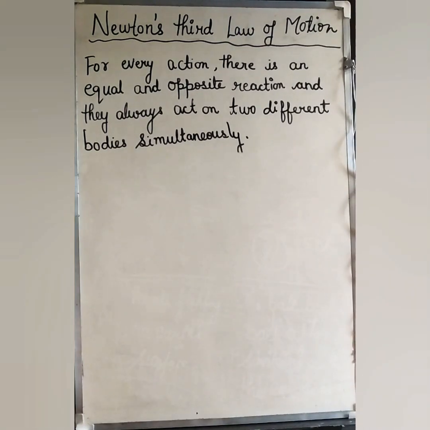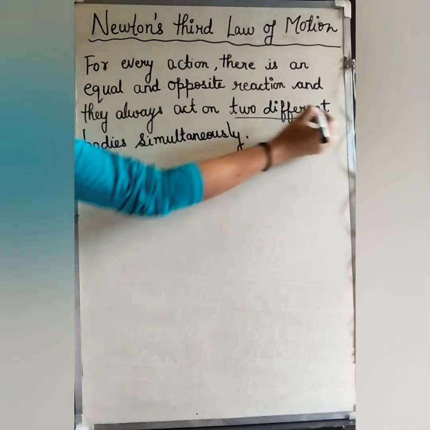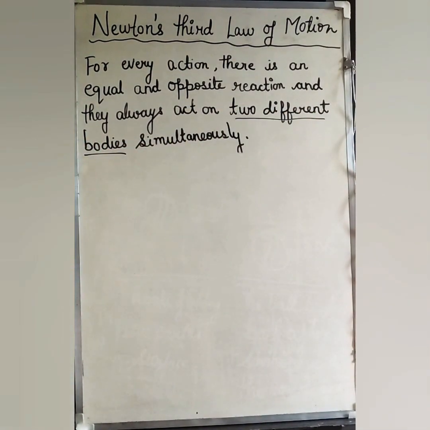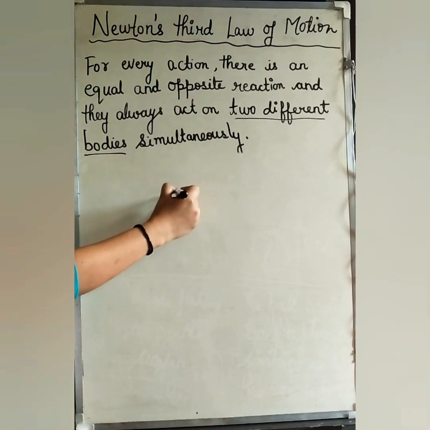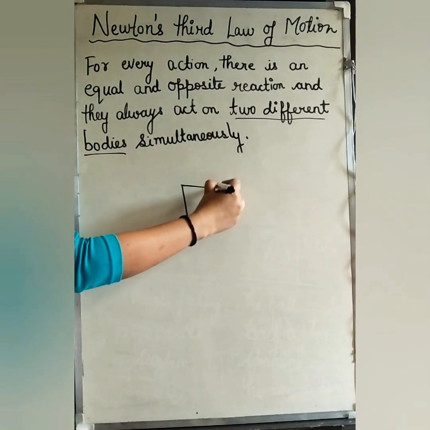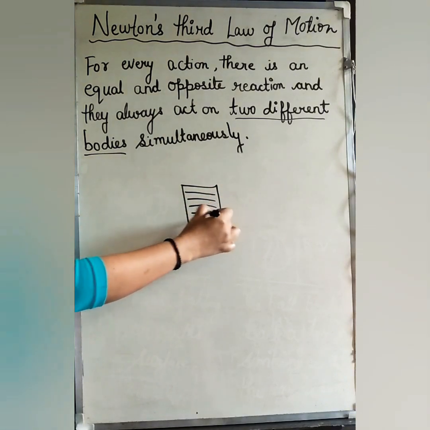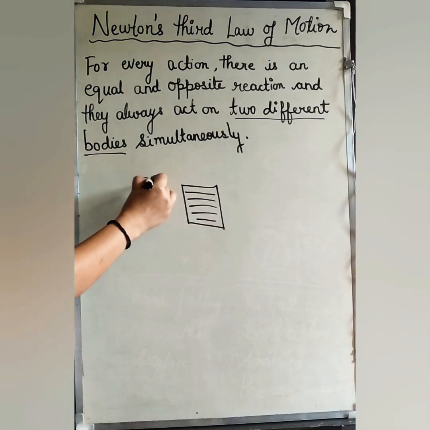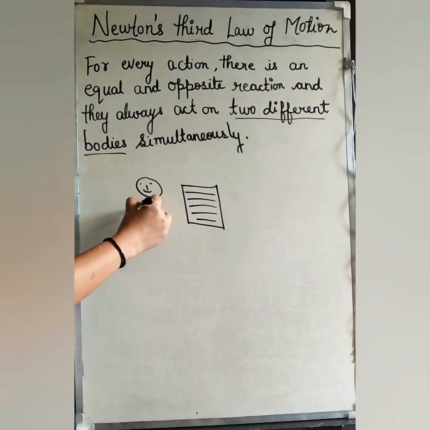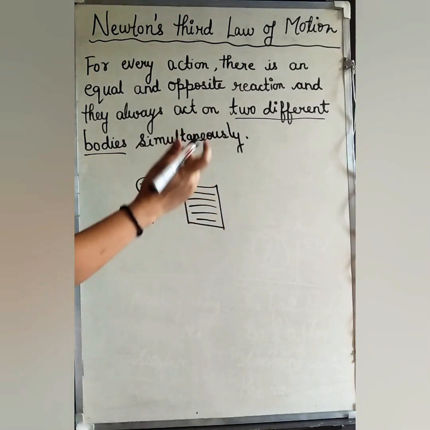Students, the question that arises here is why we say that the action and reaction forces should act on two different bodies. What will happen if these two forces are acting on the same body? Let's suppose there is a big, heavy box. A person from here is exerting some force on this heavy box.